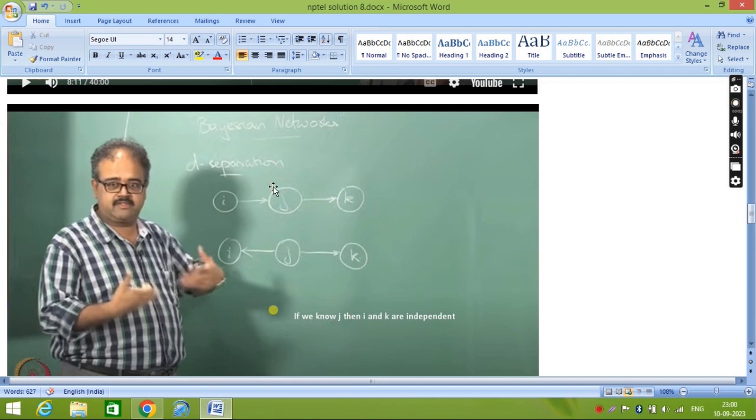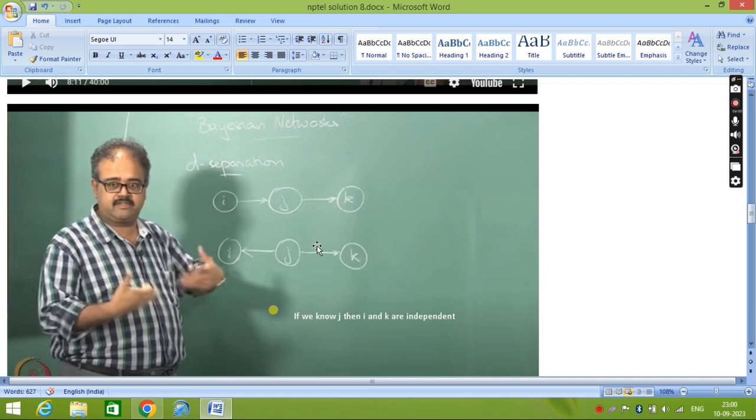Same thing also. If I is pointing to j and j is pointing to k, meaning the arrow is coming from I to j and j to k, if you know j, then I and k are independent. Here the arrow is coming from j to I and from j to k.